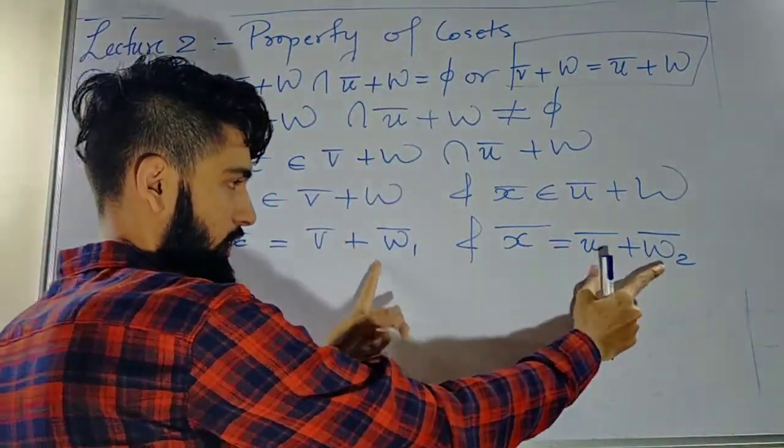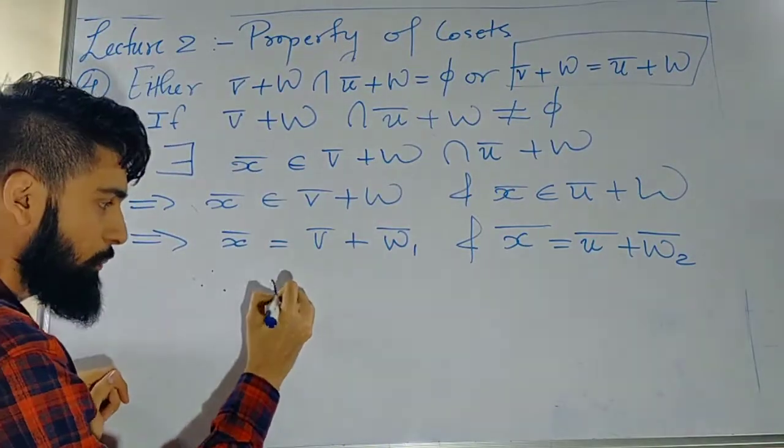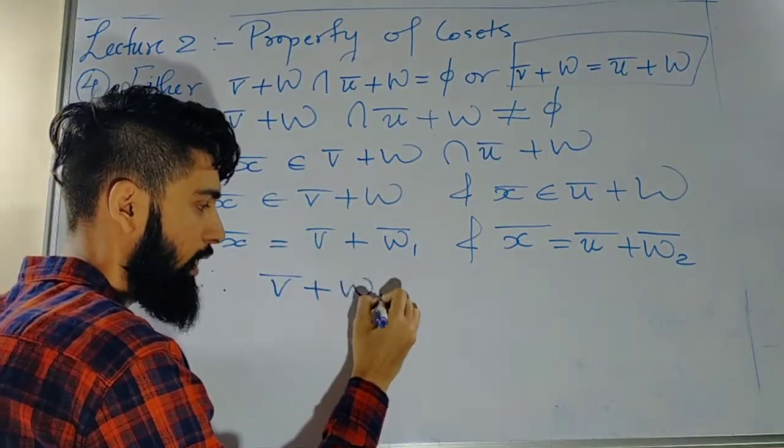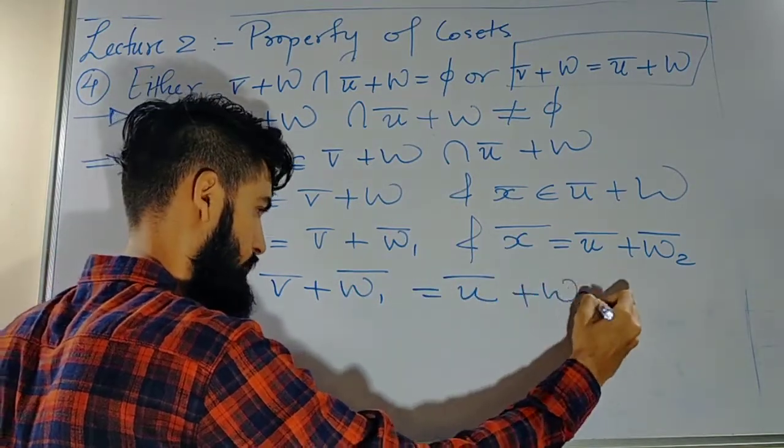X bar and this are both the same, so I can write V bar plus W1 bar is equal to U bar plus W2 bar.